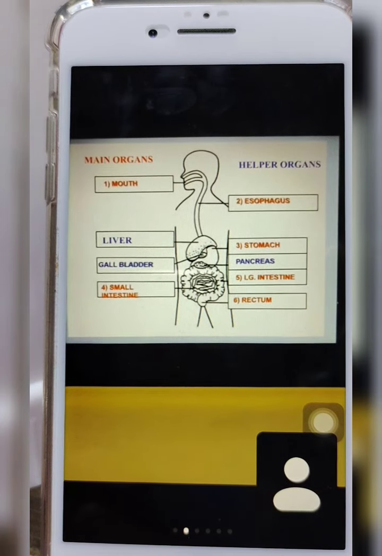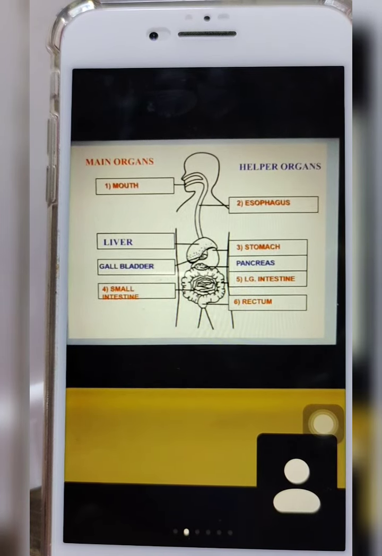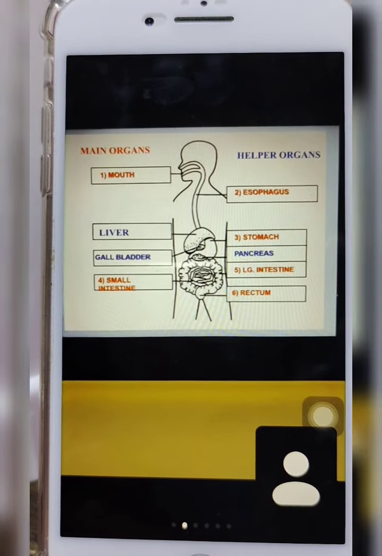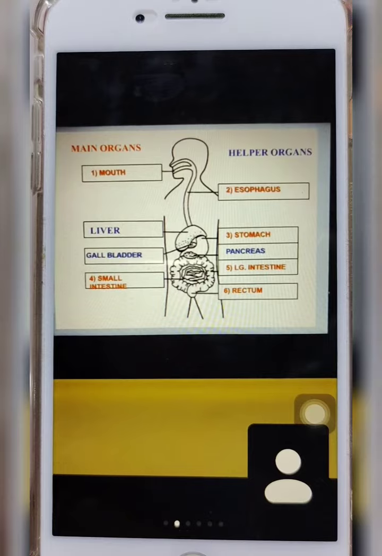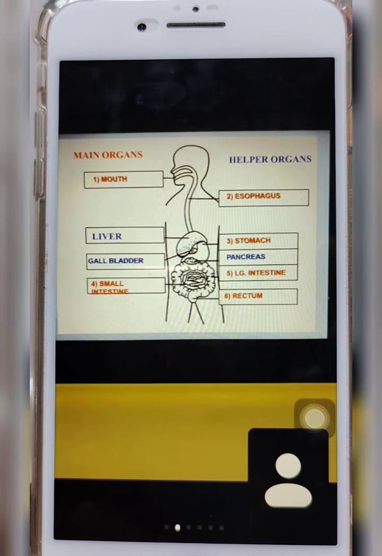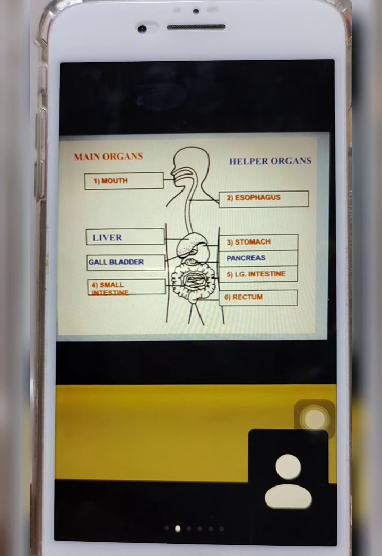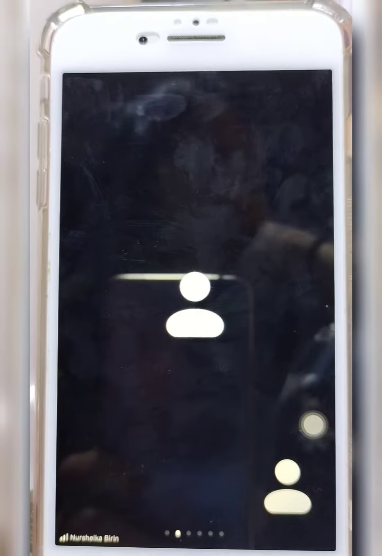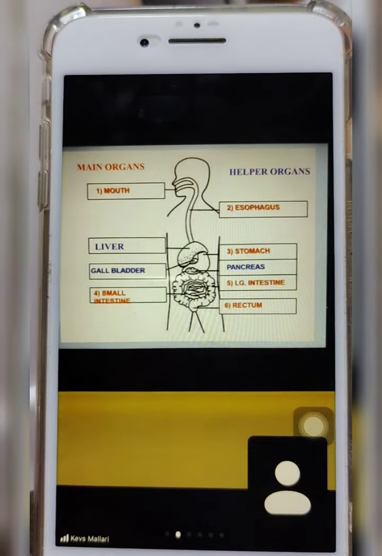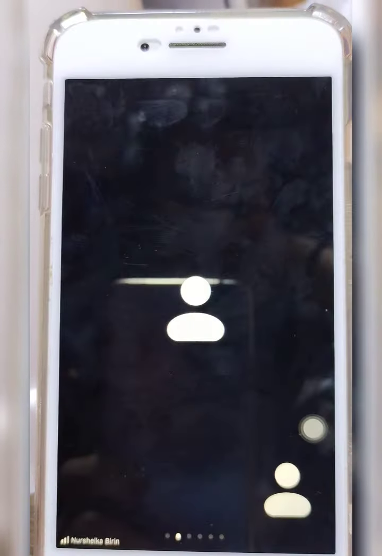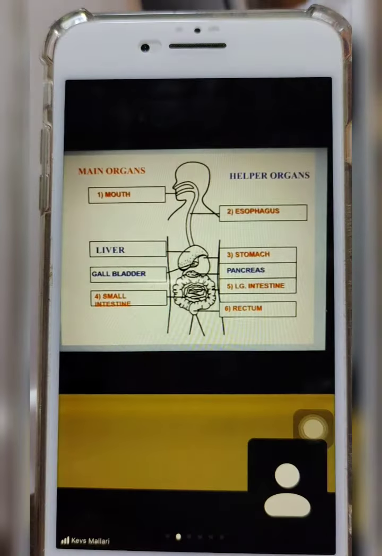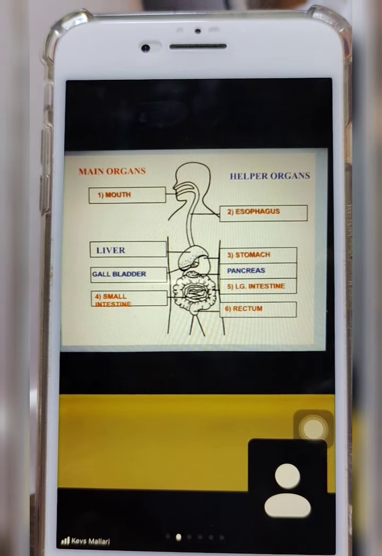Okay? Now, in the small intestine, a lot of the food can now be absorbed by our body, but not all again. The food that is not absorbed by our body from the small intestine goes to our large intestine. Now, the large intestine is very picky or very choosy. The large intestine will only what? Absorb water, correct? So from the large intestine, it goes down to your rectum.